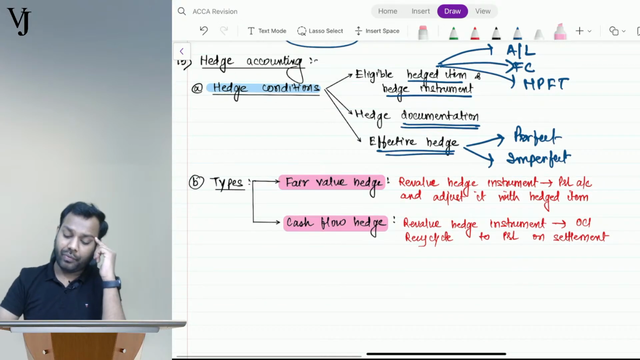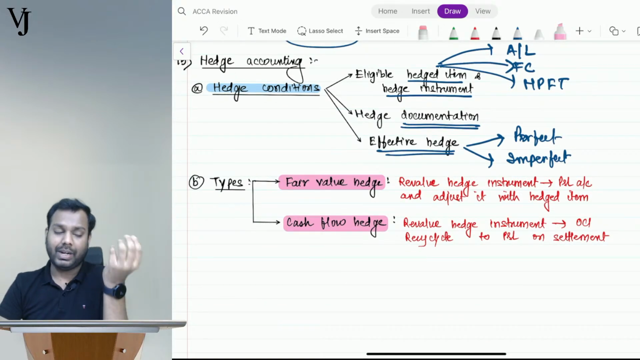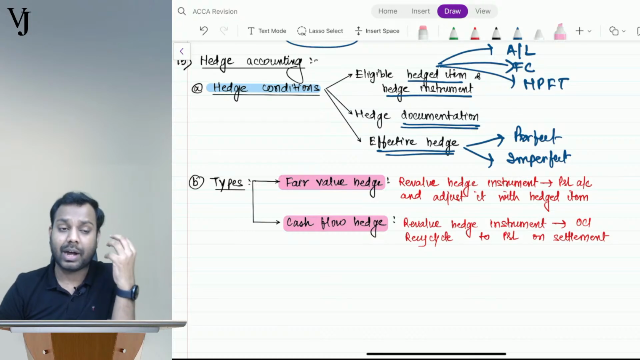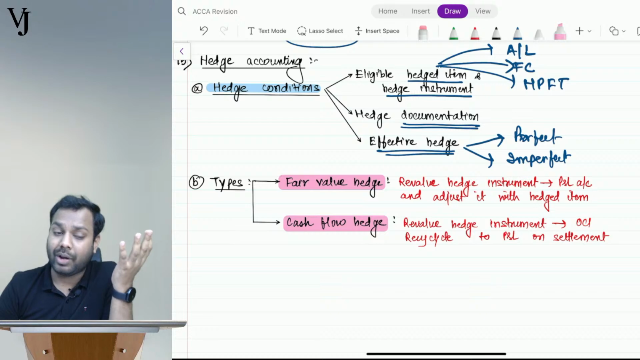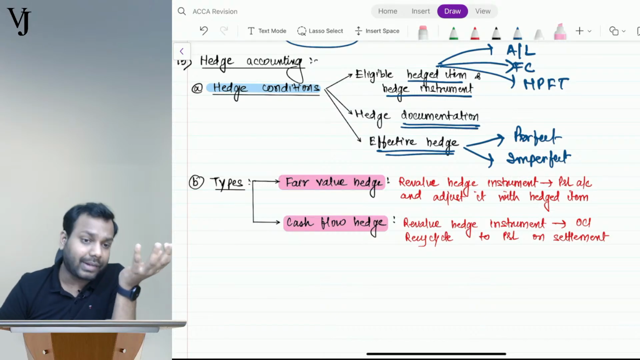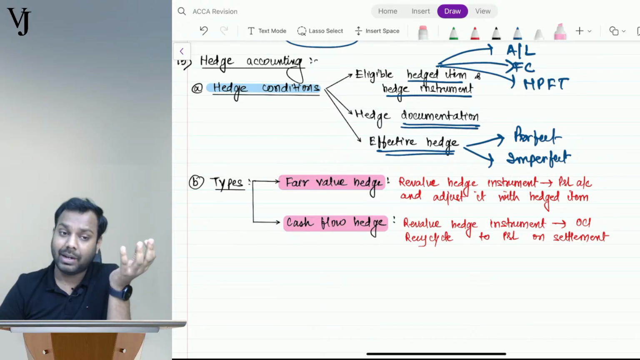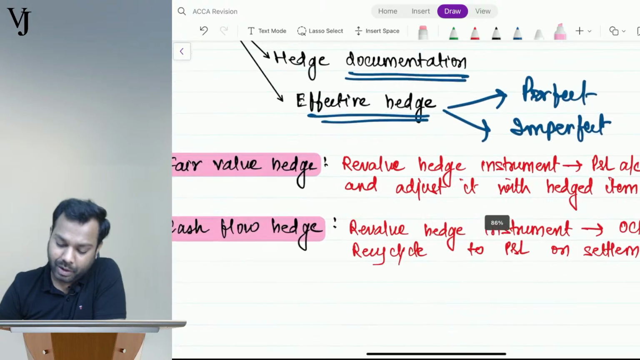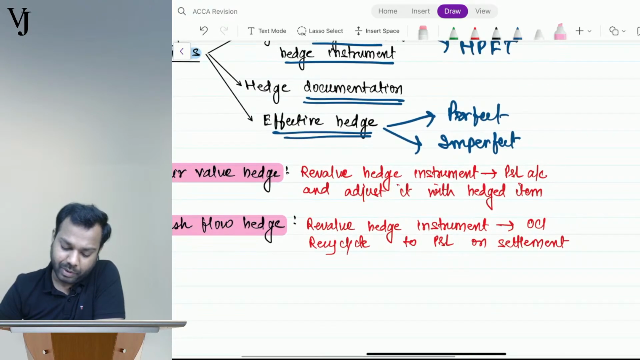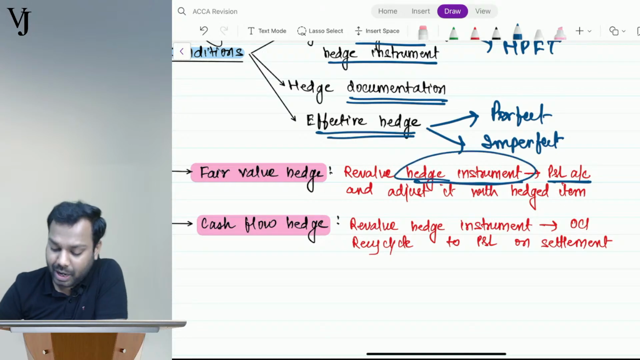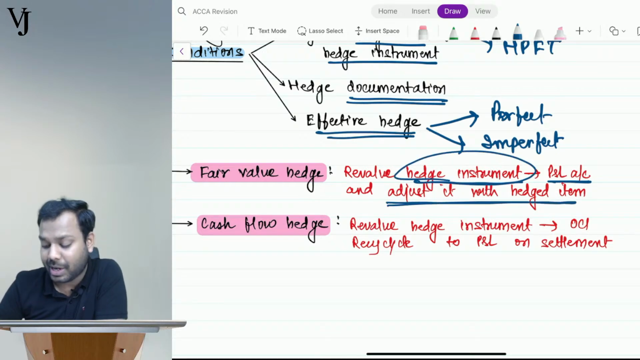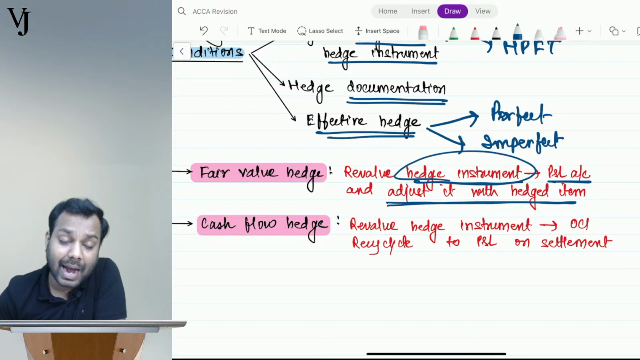Now understand, what is the meaning of fair value hedge? Generally we take a fair value hedge in cases where we have a risk of decrease in the fair value, for example non-current assets or inventories. So in a fair value hedge, we revalue the hedge instrument and transfer it to P&L, and whatever is the gain or loss in the hedge instrument, we adjust it to the hedged item.